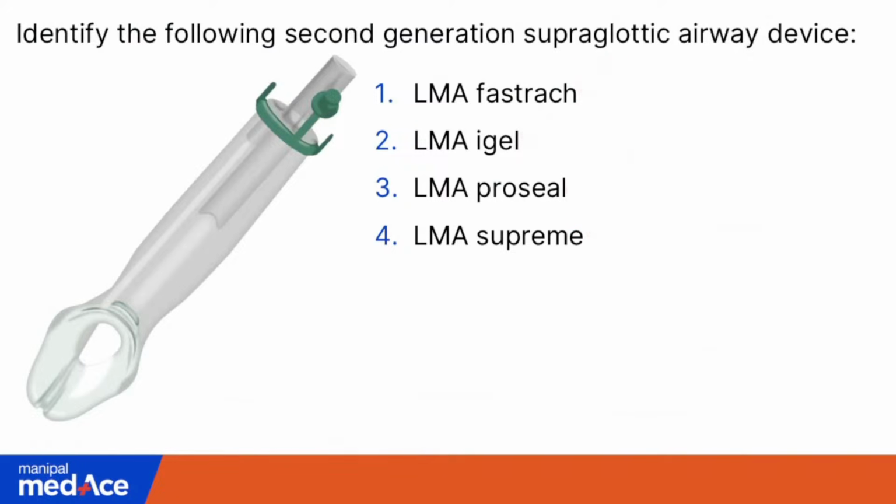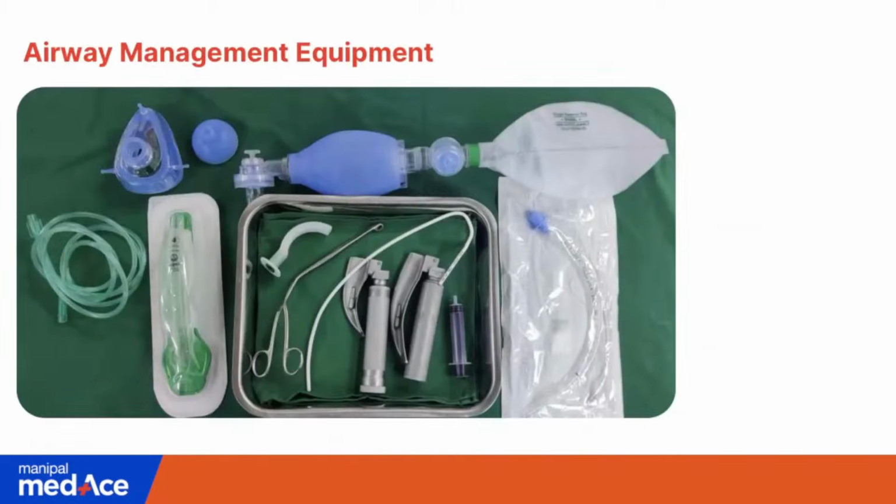Before that, let me tell you that we discussed this already in the recent INICET recall session, Prepathon session. I had shown you this picture, a standard set of airway equipment.